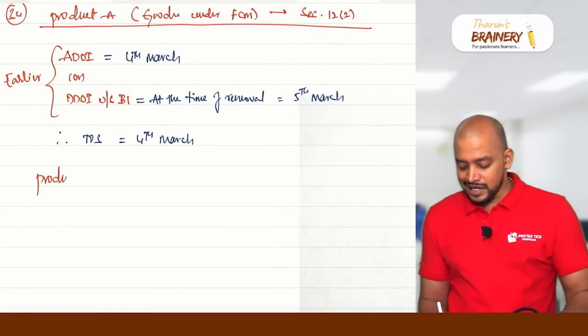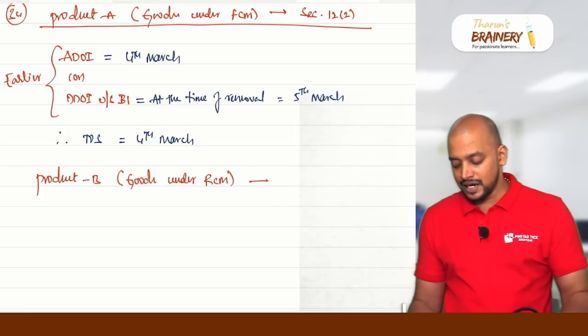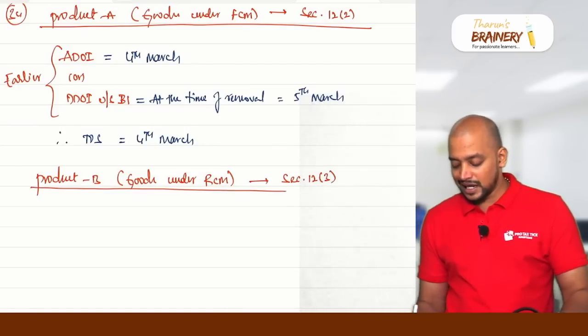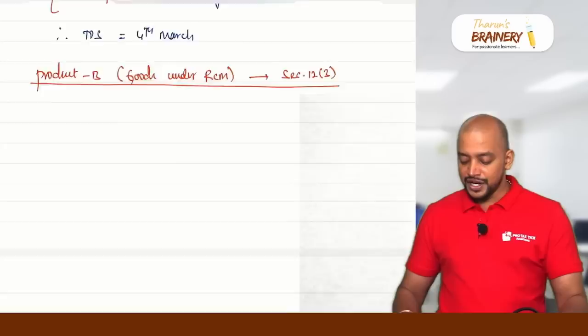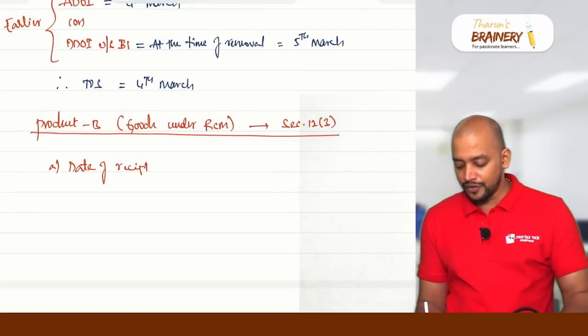Product B is goods covered under RCM. In case of goods covered under RCM, we need to determine as per section 12 subsection 3. So what will be taken as the time of supply? 3 dates we have. What are the 3 dates? We need to take the date of receipt of goods.